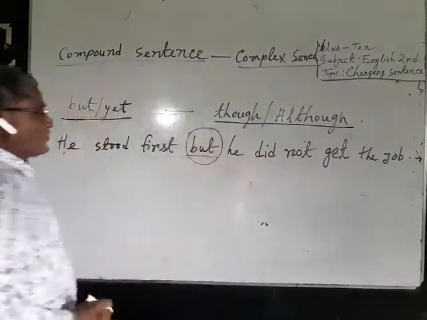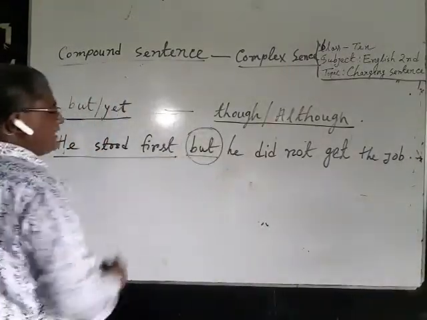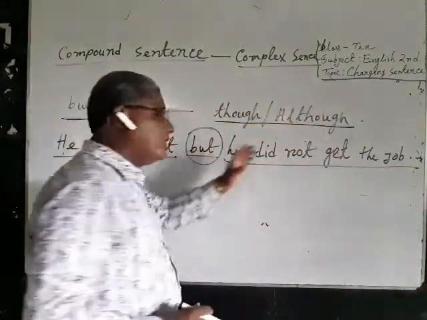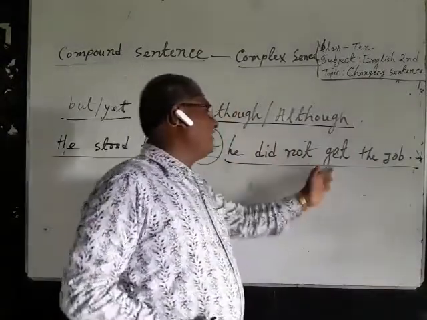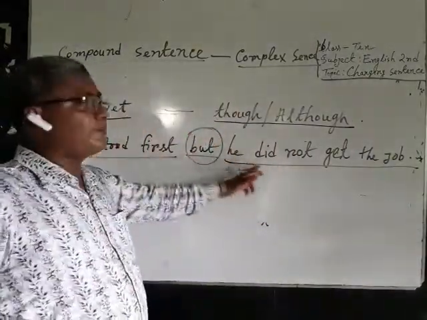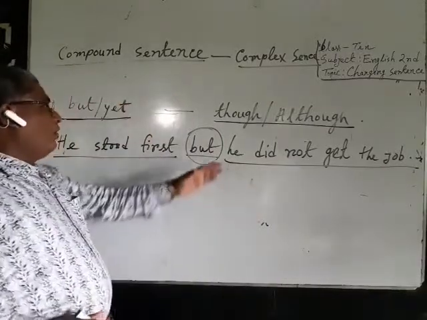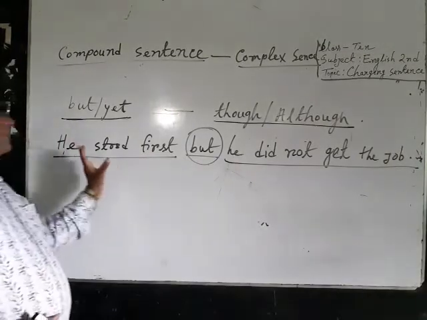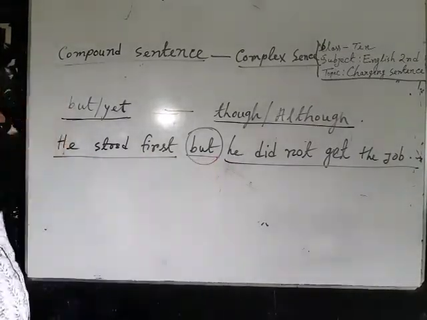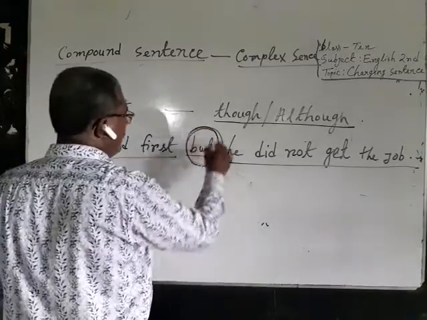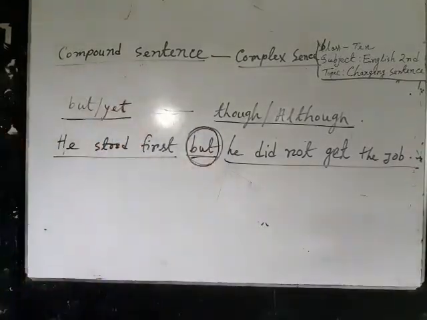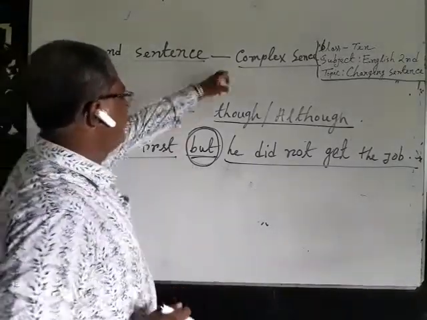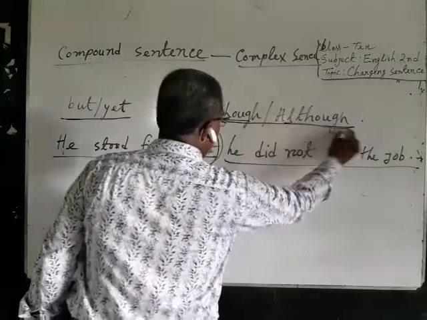Here but is used to add these two clauses. He stood fast. This is an example of principal clause. He did not get the job. It is also an example of principal clause because these clauses can express their meaning fully without the help of other clause. That is why they are called the principal clause. And these two clauses are added with coordinating conjunction. But is an example of coordinating conjunction. So to make it complex sentence, we have to use though or although.